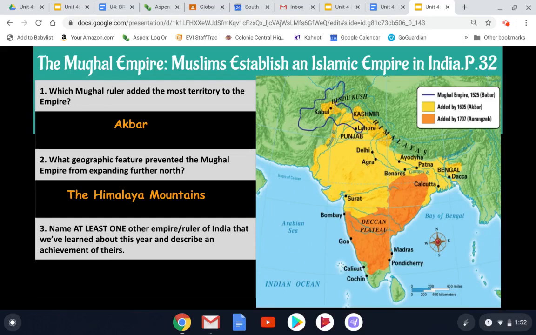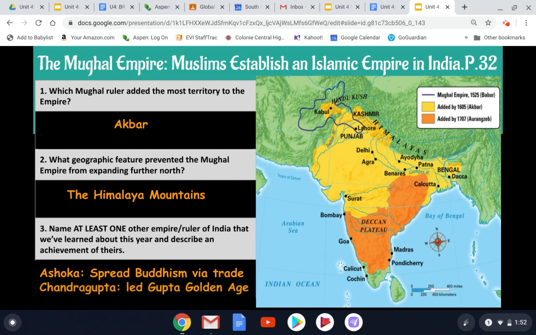Okay, I'm going to give you 2 empires and rulers that we've studied in the past, even though the question's only asking for 1, just to give you an example of some responses that you could have. The first ruler of the Mauryan dynasty that I recall is Ashoka, who was known for spreading Buddhism through sending out traders and missionaries. He even put his son in charge of that program, and he was responsible for the spread of Buddhism from India out into the rest of Eastern Asia.